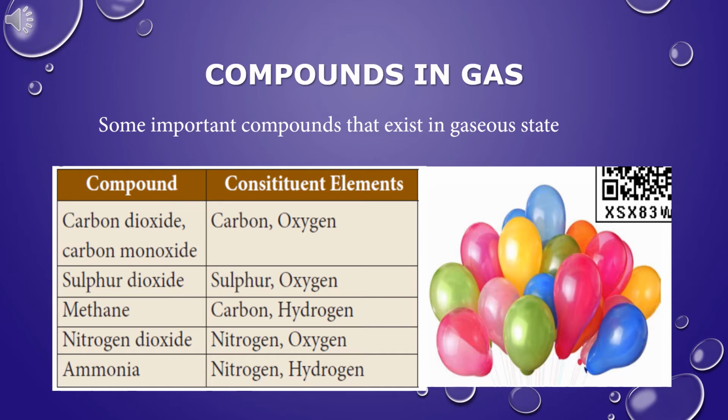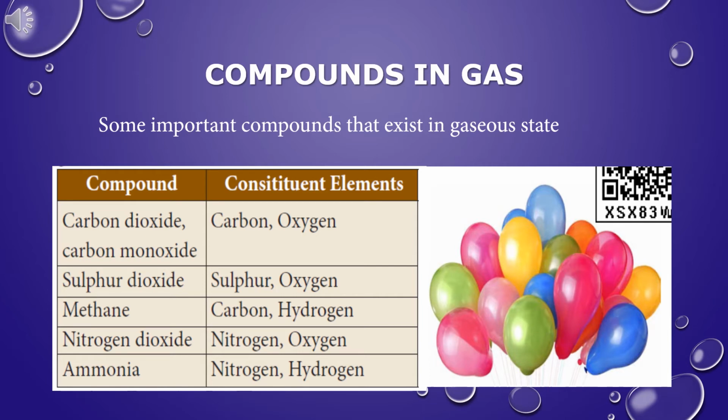Carbon monoxide contains one carbon and one oxygen atom. Mono means single. Carbon monoxide is an air pollutant. It is produced by the smoke of vehicles. Sulfur dioxide. The chemical formula for sulfur dioxide is SO2. It contains one sulfur atom and two oxygen atoms. The elements present in sulfur dioxide are sulfur and oxygen.